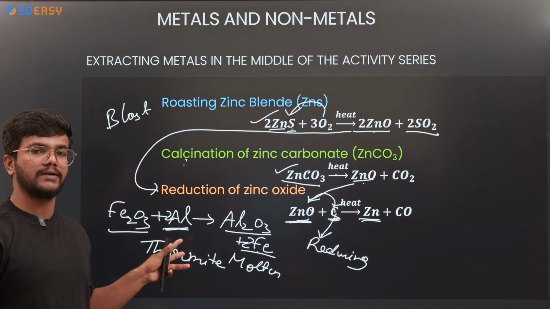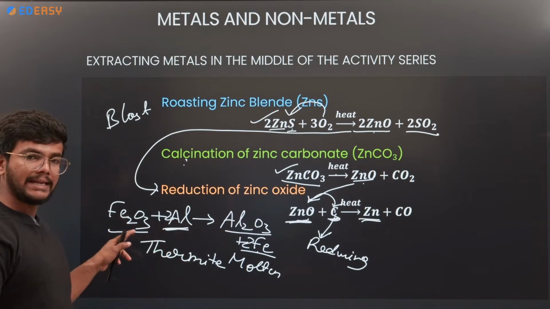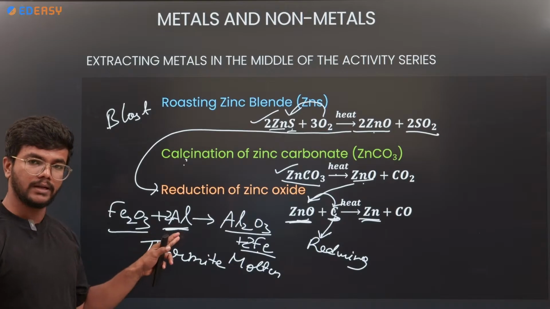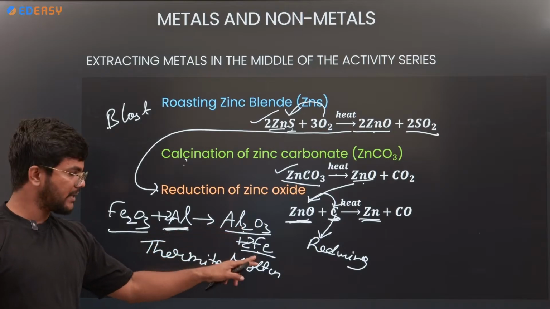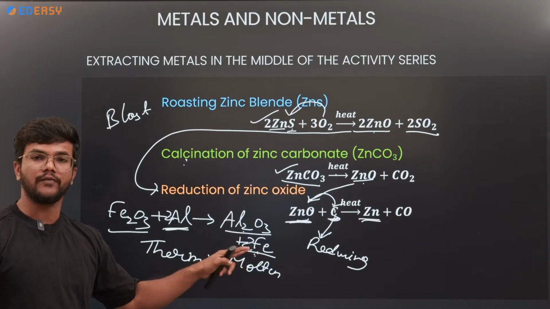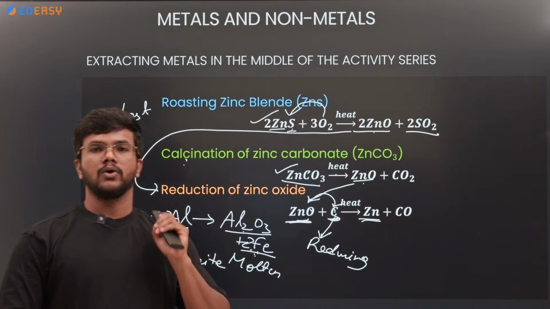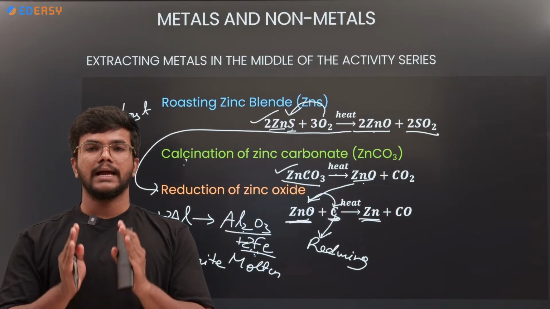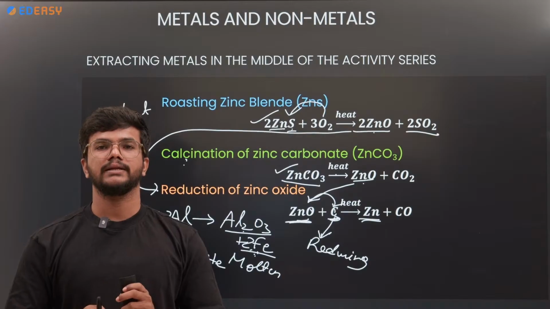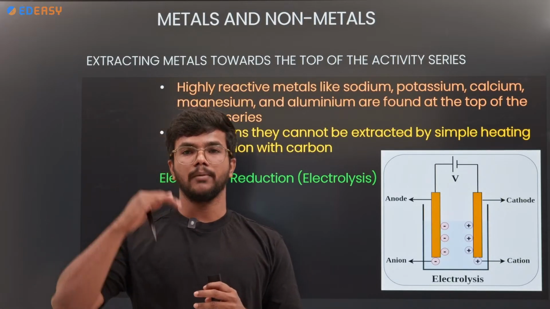Iron can be extracted in molten form with the help of aluminum. When iron oxide is heated in the presence of aluminum, it gives aluminum oxide plus iron. This will be in the molten form. This molten iron is used to join the railway tracks. Okay, so I hope you understand the middle activity series extraction. Next will be the extraction of metals which belong to the top of the activity series.